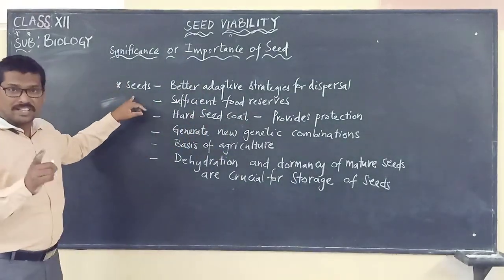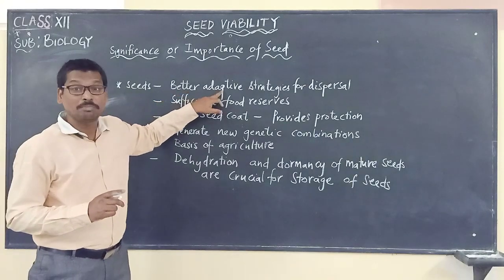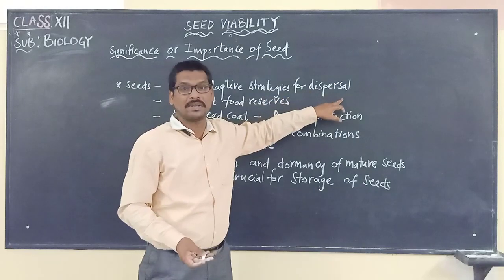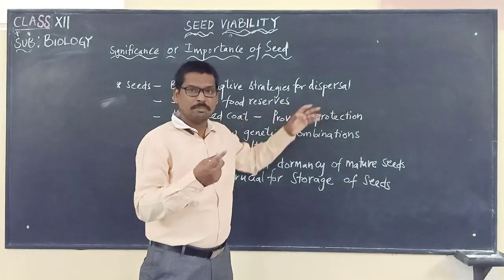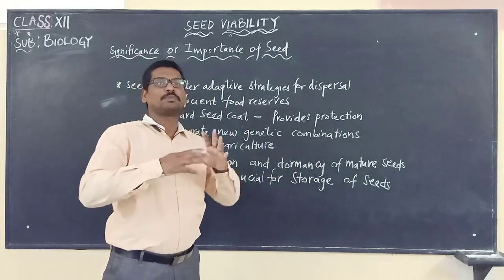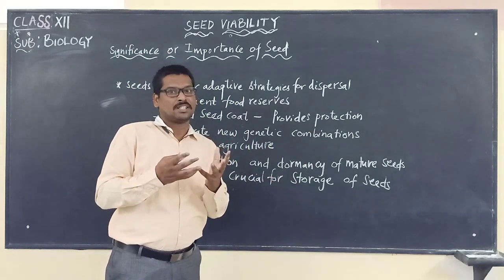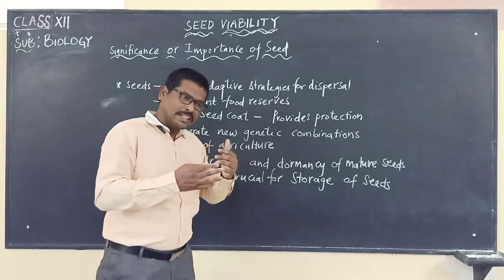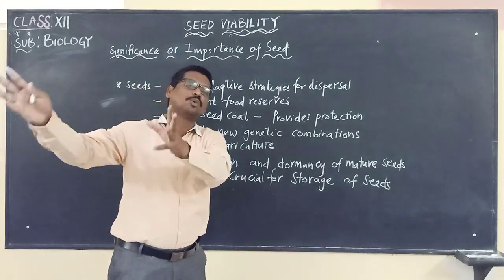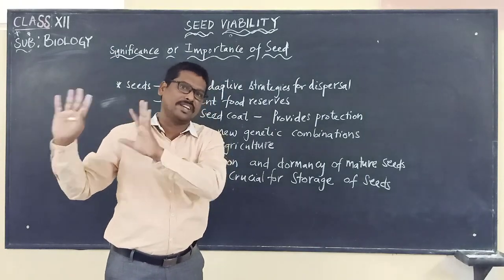Seeds have better adaptive strategies for dispersal. Dispersal means to move from one place to another. They have better adaptations and modifications so that they can move to a new place, colonize there, and start growing in that new region.